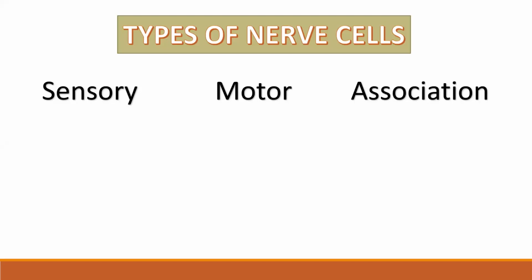Now understand, this is a question for all of you. Let's say you are holding an ice cube in your hand. So what will happen? You will understand that the ice is cold. Correct? So can I say there will be one set of nerves which is going to carry the message from your palms till the brain?